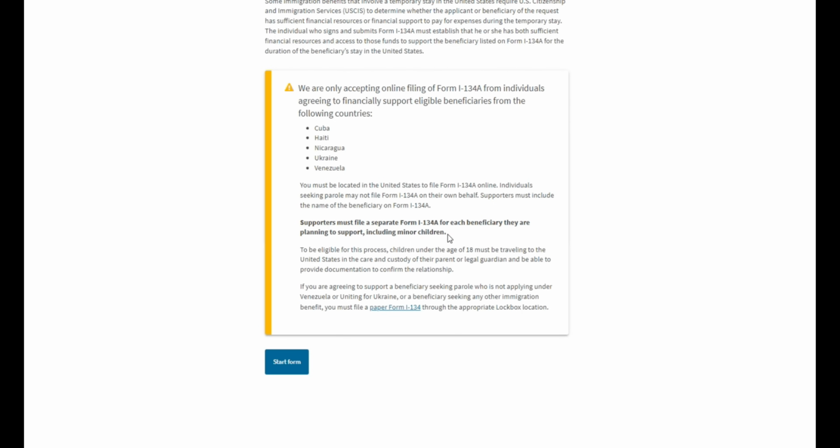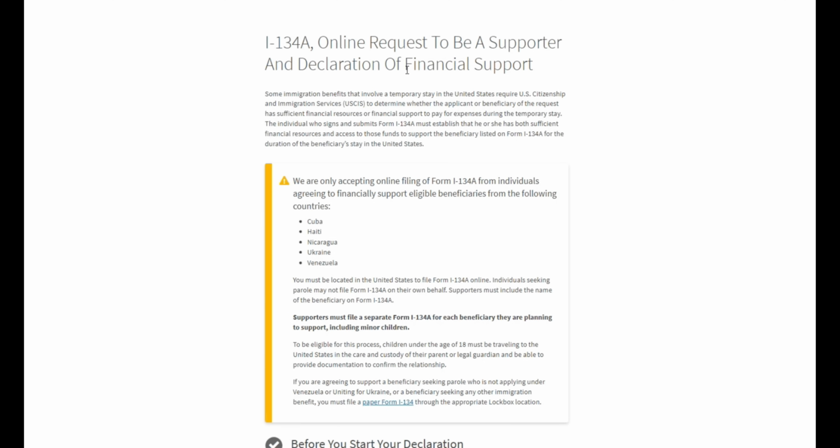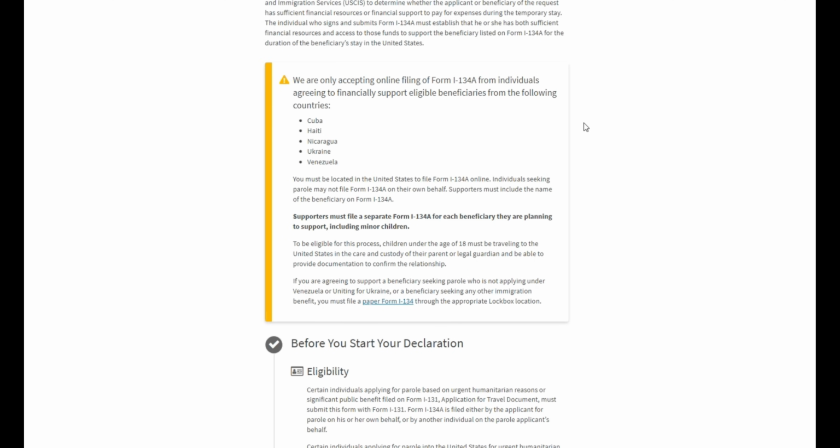If, for example, you have a brother or sister that you're bringing from one of these countries, and they have minor children or spouses, you will have to file a separate I-134A form for each of those applicants because each of them are seeking separate admission to the United States. So let's get started. Again, read carefully all of the things that are listed on this page.